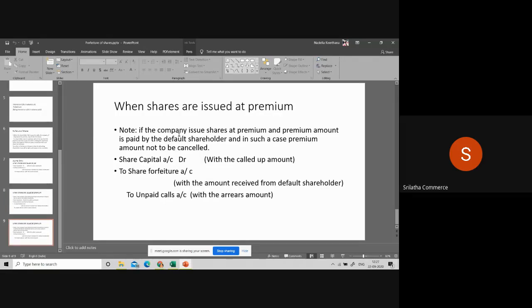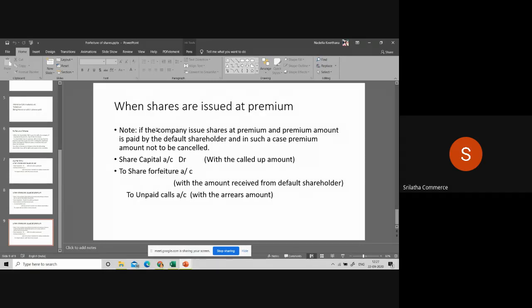If the company issues shares at premium and the premium amount is paid by the default shareholder, in such a case premium is not to be cancelled. So we just write share capital account debit with the called up amount, to share forfeiture with the amount received from the default shareholder, which should not include the premium amount. Is it clear? To unpaid calls.